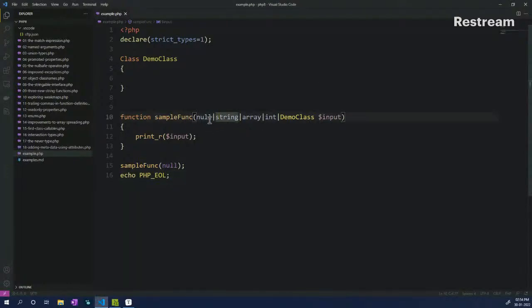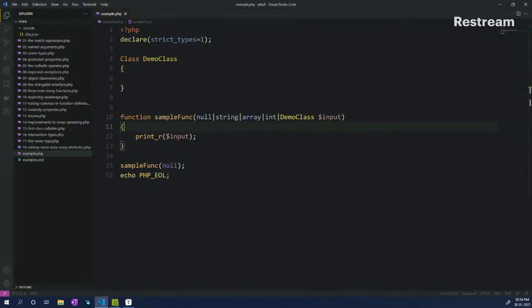So a very important thing to note here is that you can't use the question mark if you are using a union type. Of course, if you are using a single data type and you just want an option between that data type or null, then you can use the question mark in front of it.